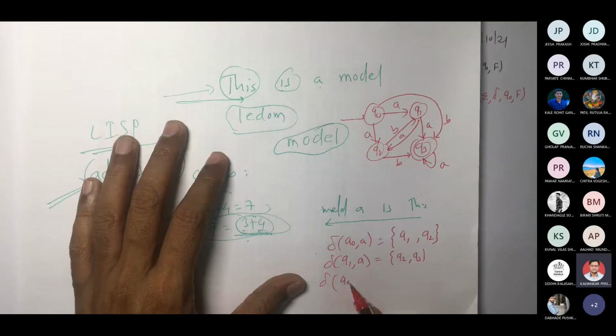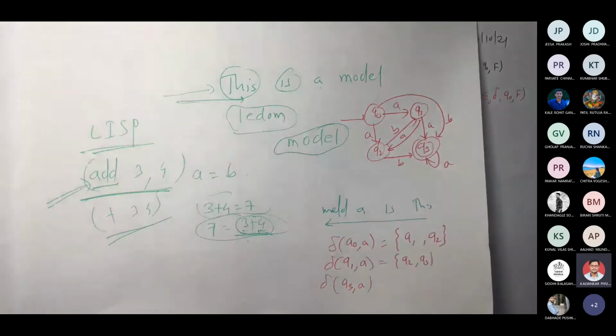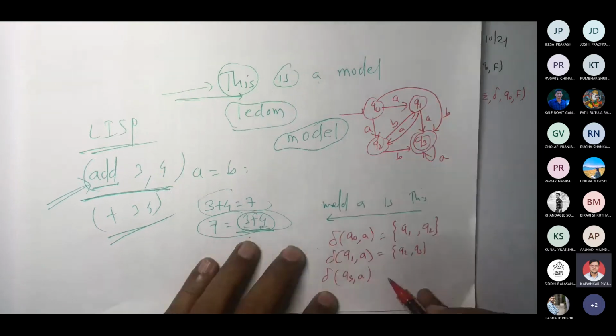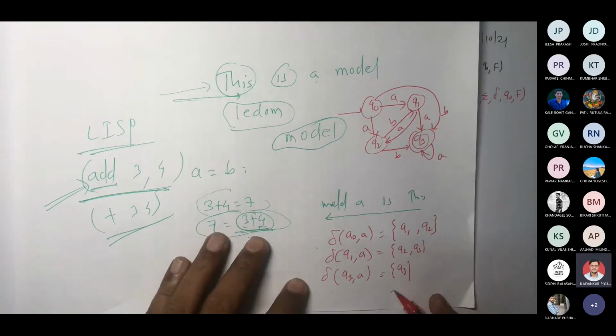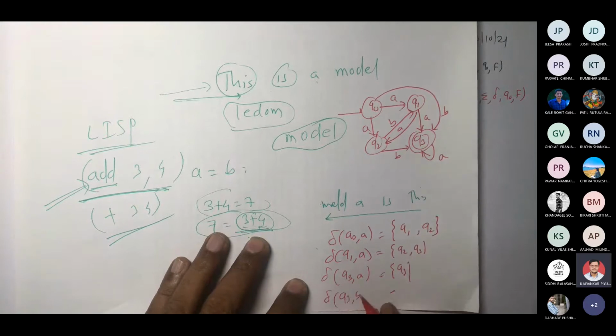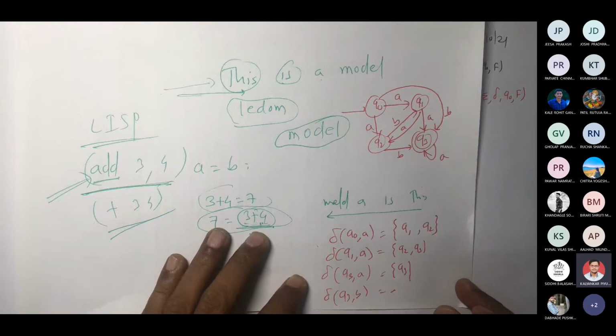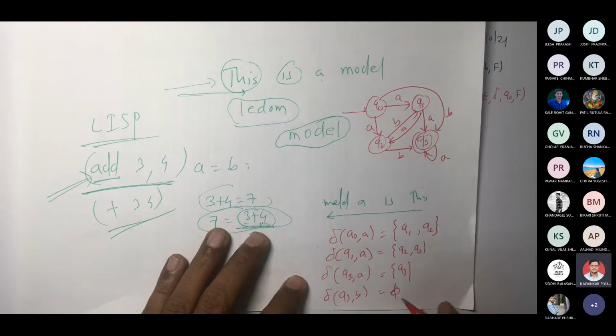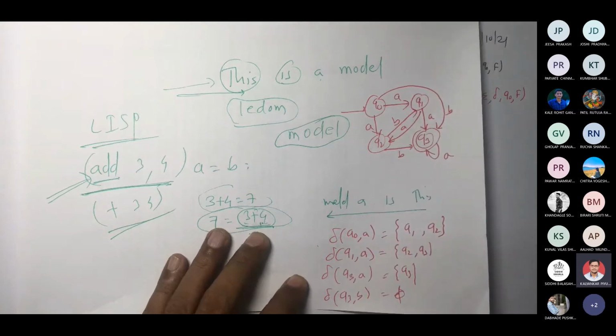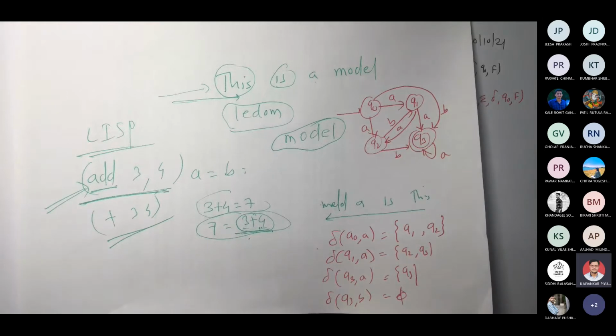Okay, let me write delta Q3 comma A. What is delta Q3 comma A? Only Q3, correct? So you can have none. For example, if I write delta Q3 comma B, what is this? Empty, correct? So you can have 0, 1, 2, 3, 4, 5, depending on states. How many maximum possible transitions could there be?